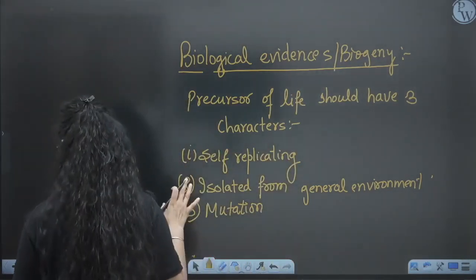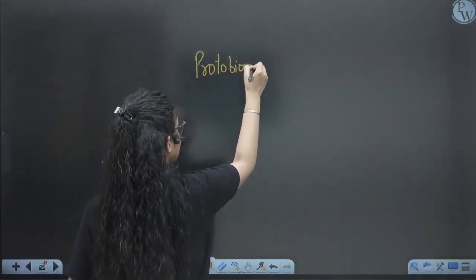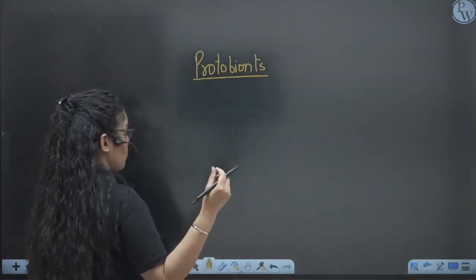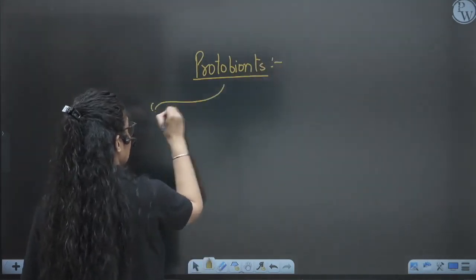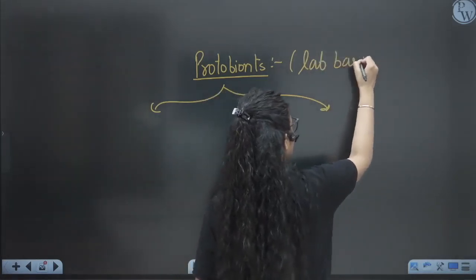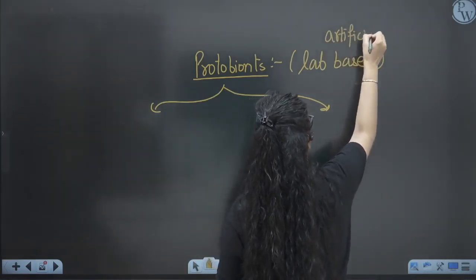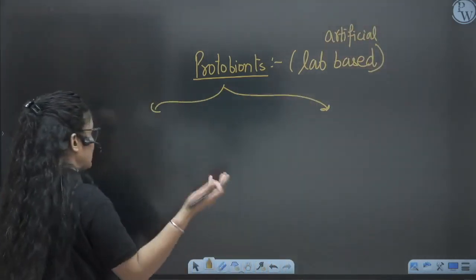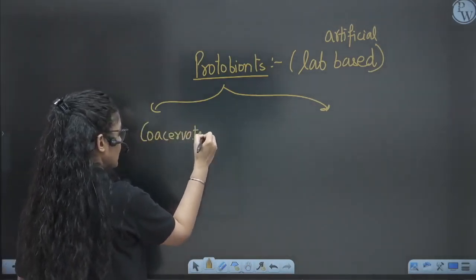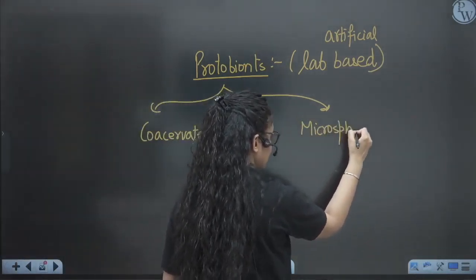So we will see the protobionts. Protobionts are actually considered the origin of life, right? Protobionts are artificially formed in the lab, lab-based molecules or structures that are considered the precursor of life, right? It is of 2 types, coacervates and microspheres. These are the molecules, right?